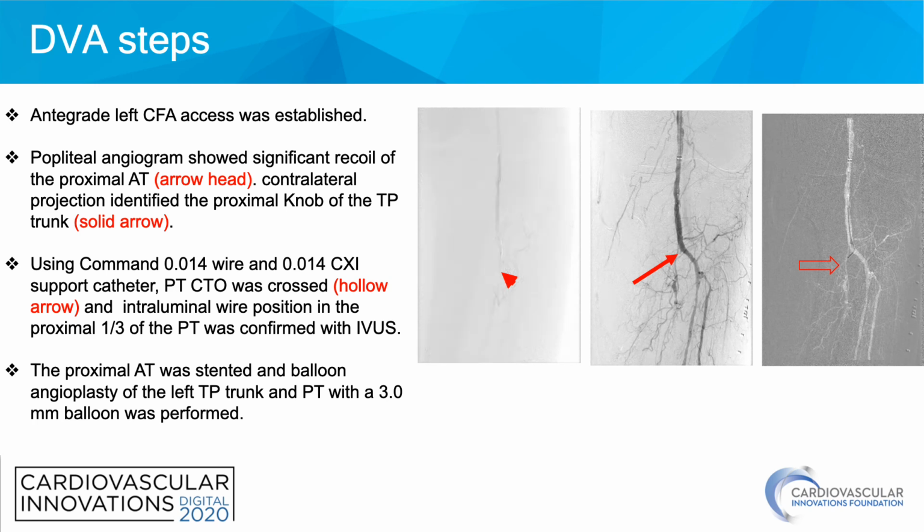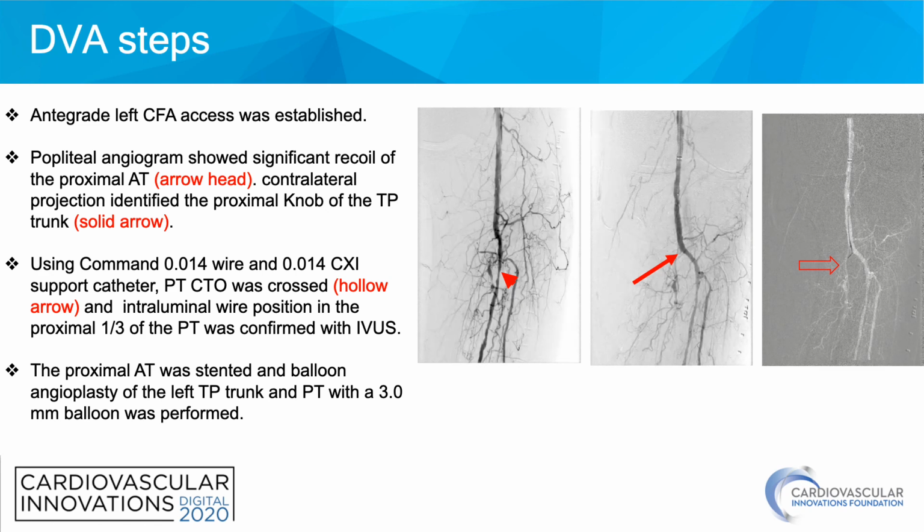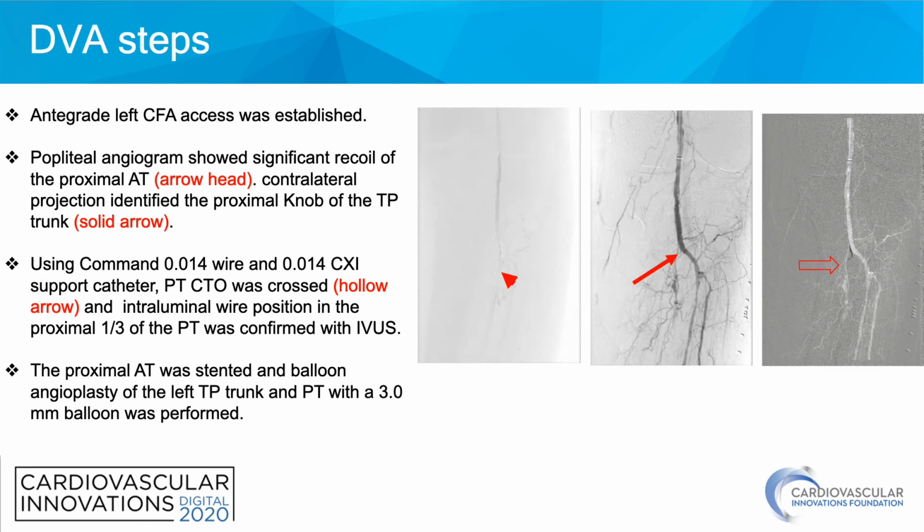Using a Command 014 wire and a 014 CXI support catheter, posterior tibial CTO was crossed, as you can see in the hollow arrow, and intraluminal wire position in the proximal third of the posterior tibial artery was confirmed with intravascular ultrasound. After that, the proximal anterior tibial artery, which had recoil, was stented, and balloon angioplasty of the left TP trunk and the posterior tibial artery was performed with a 3 mm balloon.